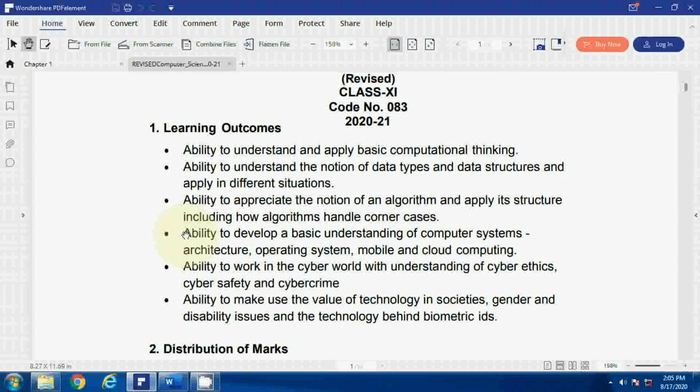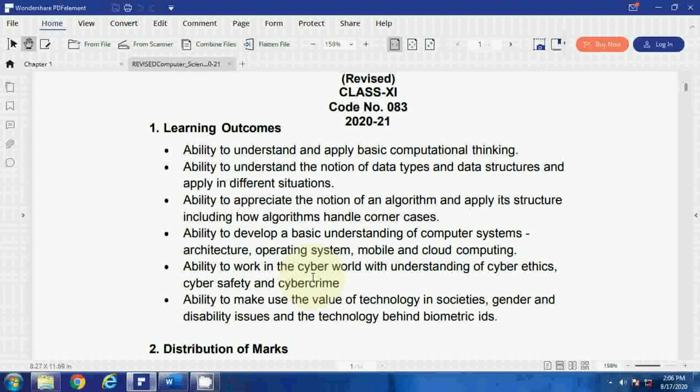Ability to work in the cyber world with understanding of cyber ethics, cyber safety and cyber crime. Nowadays you have heard that there are many fraud incidents happening around us, stealing money, stealing passwords, stealing critical information. All those types of crimes are considered cyber crime.